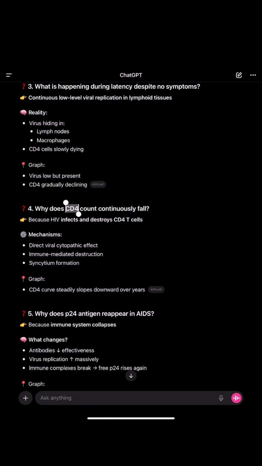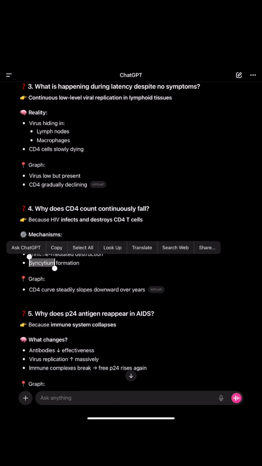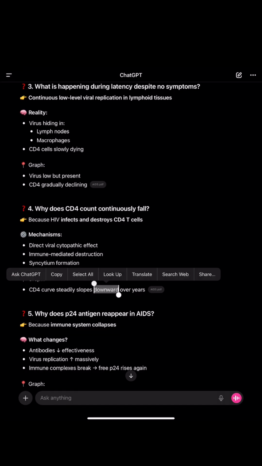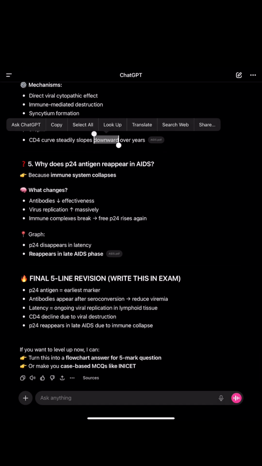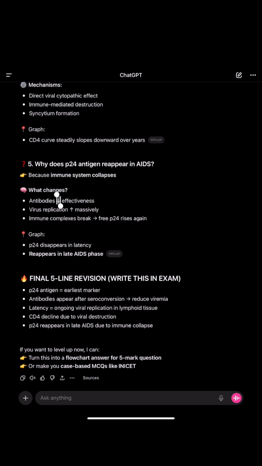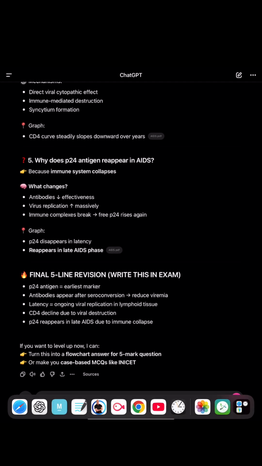Why does CD4 continuously fall? Because of direct viral cytopathic effect, immune-mediated destruction, and syncytium formation. The CD4 curve steadily slopes downwards over years. Why does P24 antigen reappear in AIDS? Because of immune system collapse, antibodies decrease in effectiveness, virus replication increases massively, immune complexes break, and free P24 rises again. So P24 disappears in latency and reappears in late AIDS.